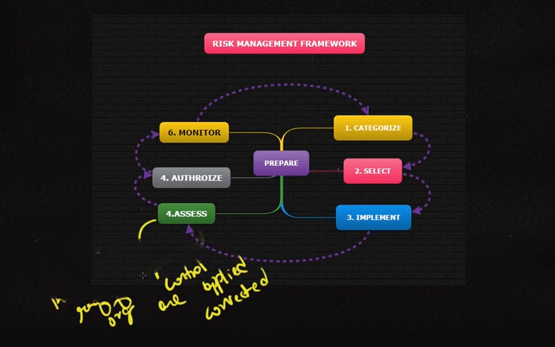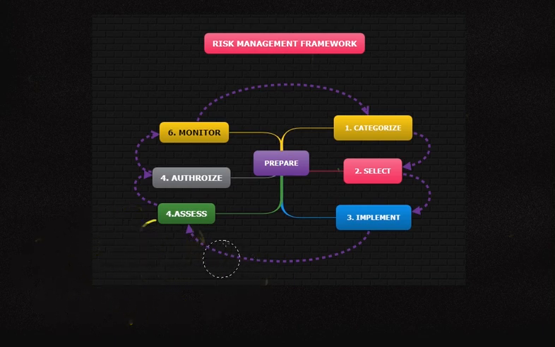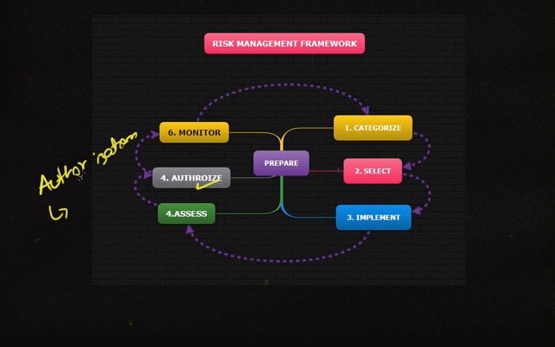Next, we will discuss the authorize stage. In the authorize stage, the management basically gives the final approval, or the authorization. It is checked whether the controls are approved for implementation.